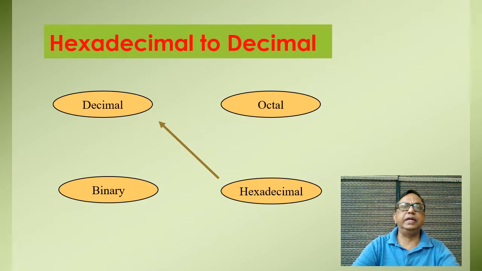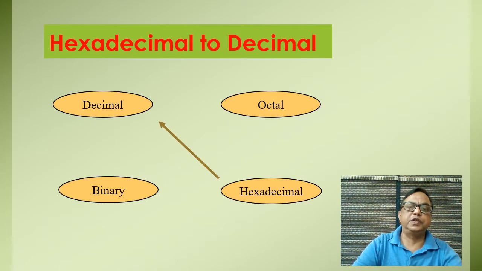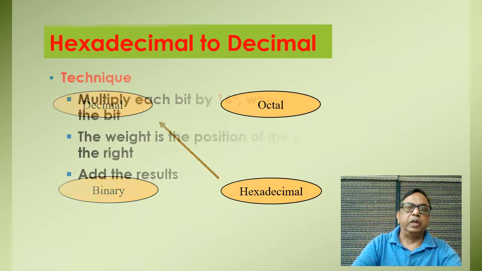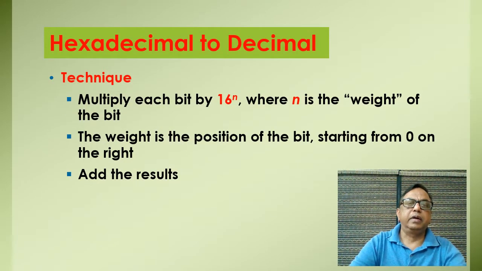The third one is hexadecimal to decimal conversion. The process is the same. We know the base of hexadecimal number system is 16. So in the technique, we can say that multiply each bit by 16 to the power n, where n is the weight of the bit, the position of the bit starting from 0 on the right, and add the result.